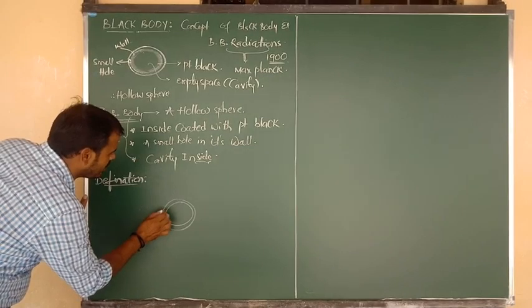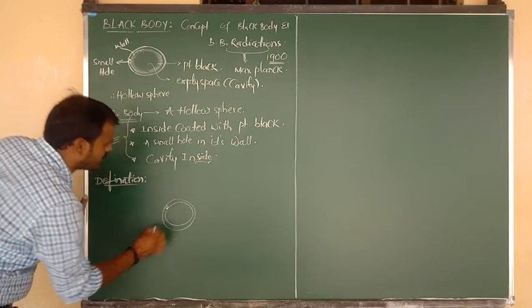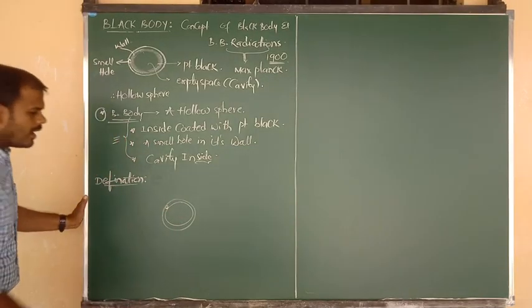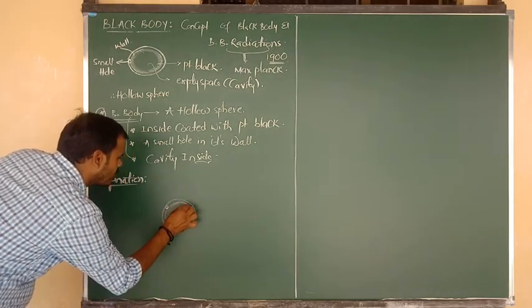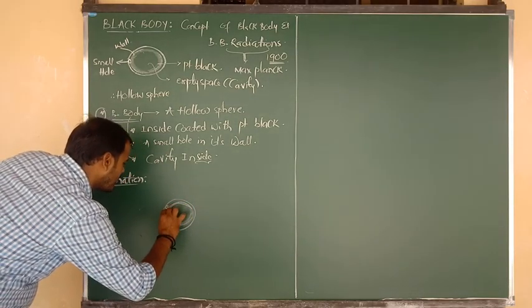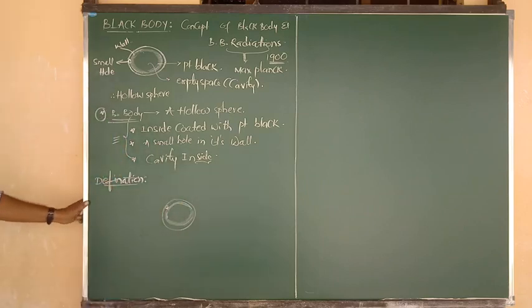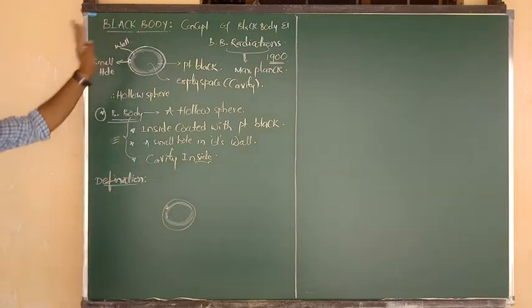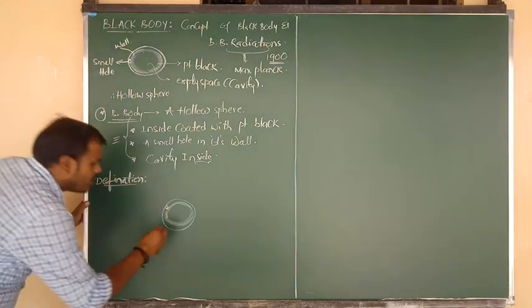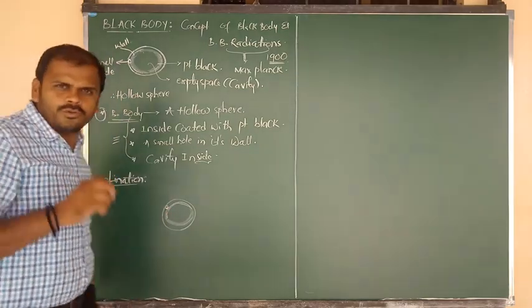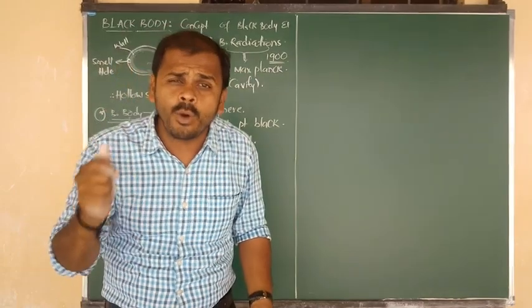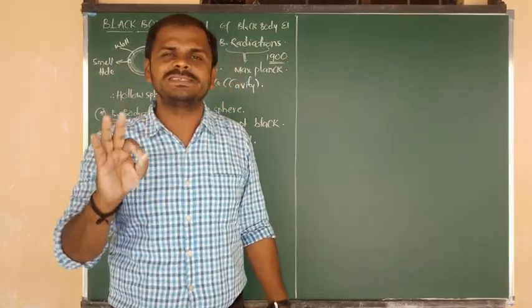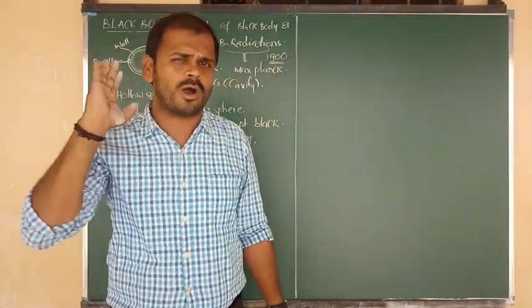The inside walls are coated with a platinum black material. Now it is going to act as a black body. Remember one thing, all of you: a black body is a perfect body.